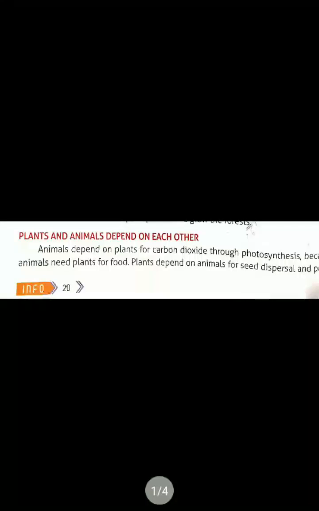Now children, next is how to take care of plants. There are 5 steps I explained in the last class. That is, first step, watering the plants regularly, using proper manures, providing proper sunlight, and maintaining suitable temperature, spraying pesticides and insecticides to protect them from disease and also from insects and rats.